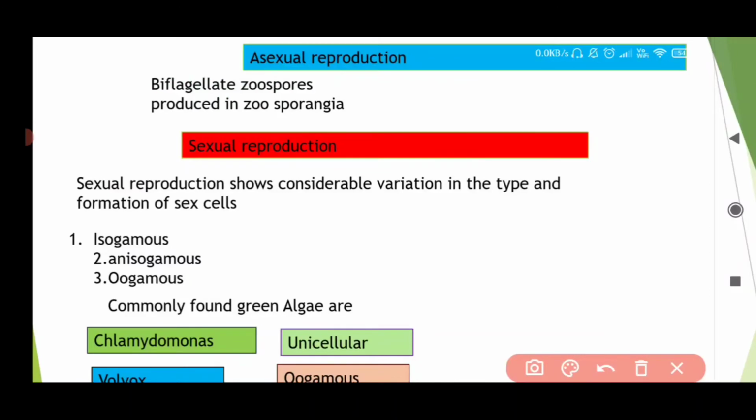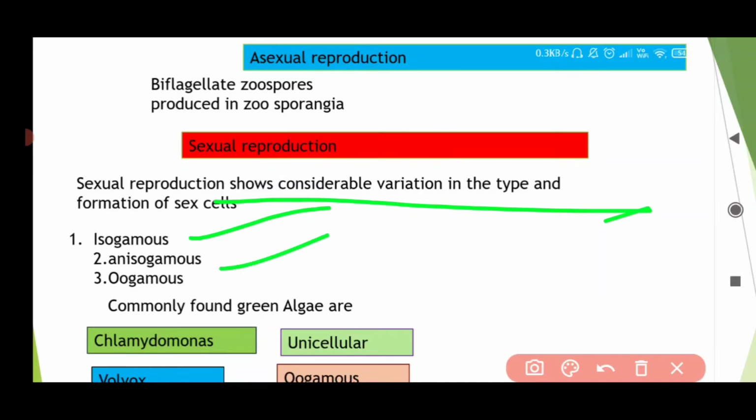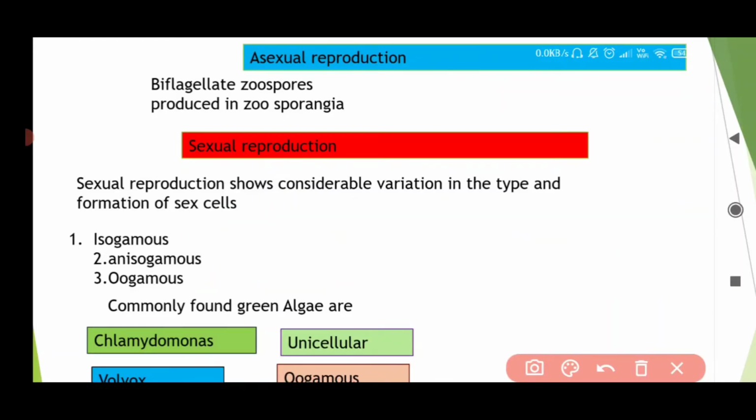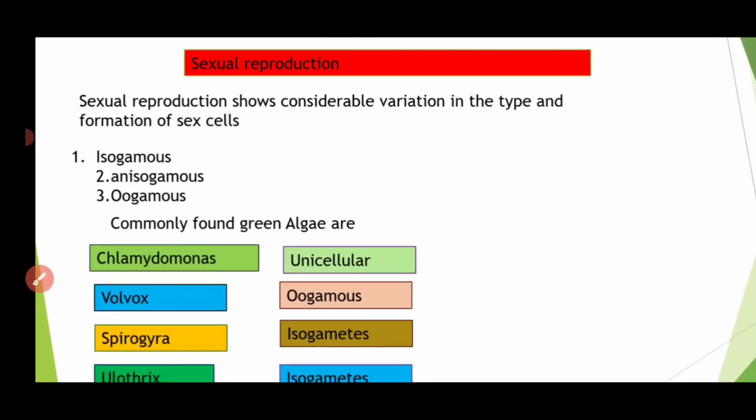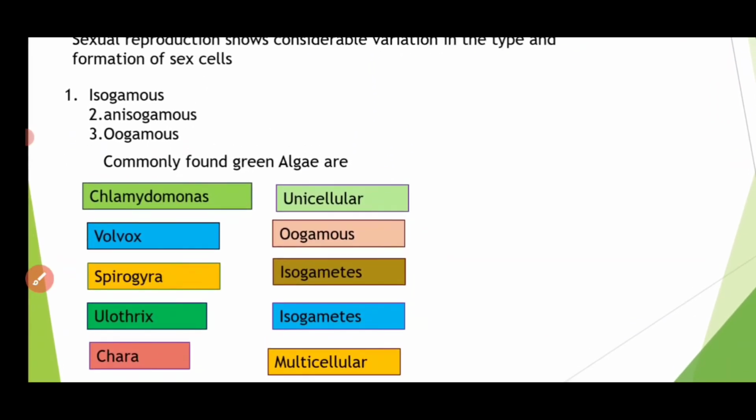Let's talk about sexual reproduction. Sexual reproduction takes place by isogamous, anisogamous and oogamous types. They show considerable variation. Isogamous means the same types of gametes, and anisogamous means different types of gametes. Oogamous: the female gamete is large and non-motile, and the male gamete is small and motile. So this is sexual reproduction. I already explained this in detail.